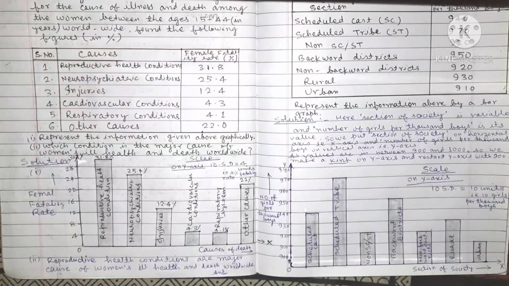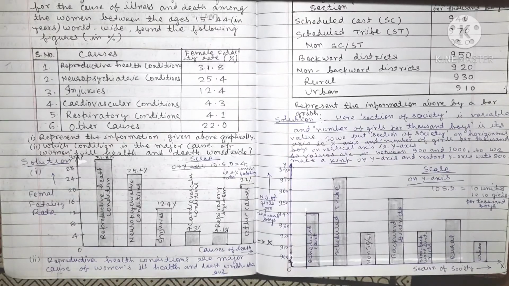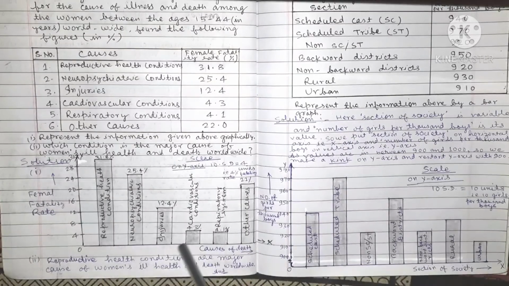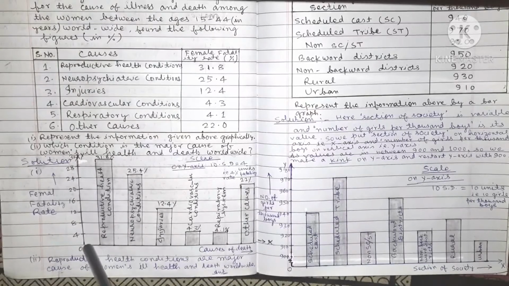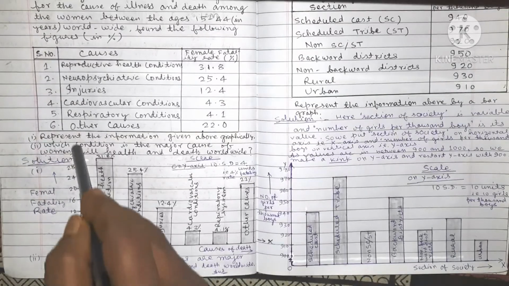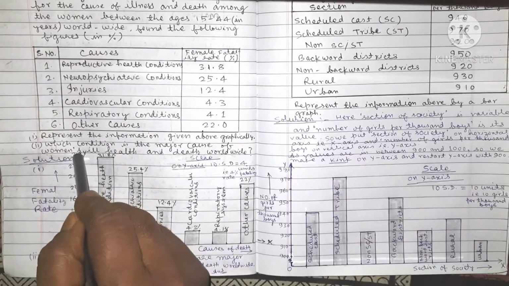For the solution of this question, we see causes of death is the variable and fertility rate is the value of that variable. So we put causes on the horizontal axis, that is the x-axis. We treat OX as the x-axis, and fertility rate on the vertical axis, that is OY, the y-axis.